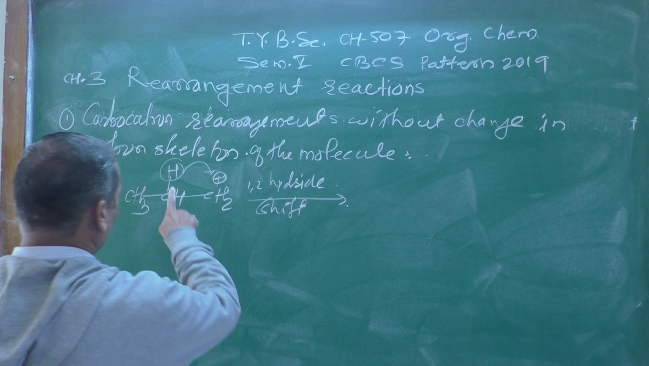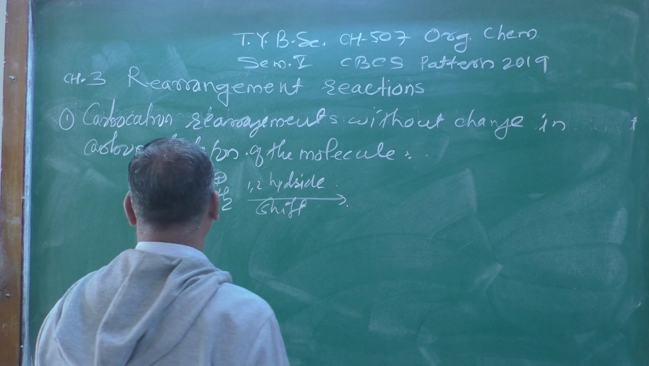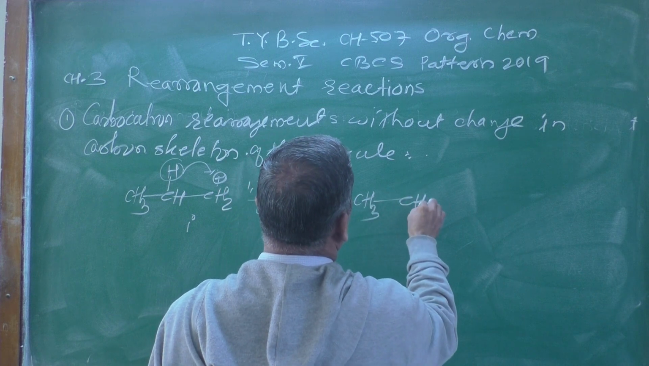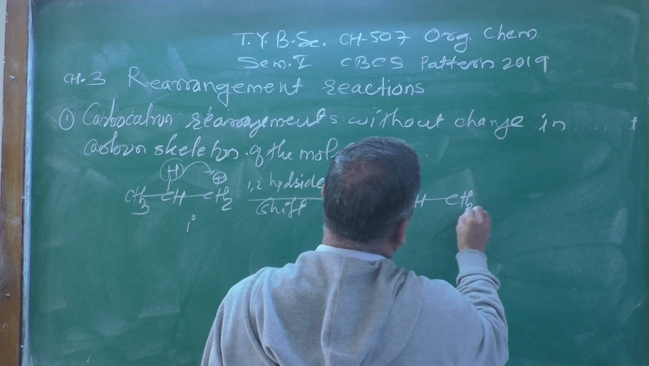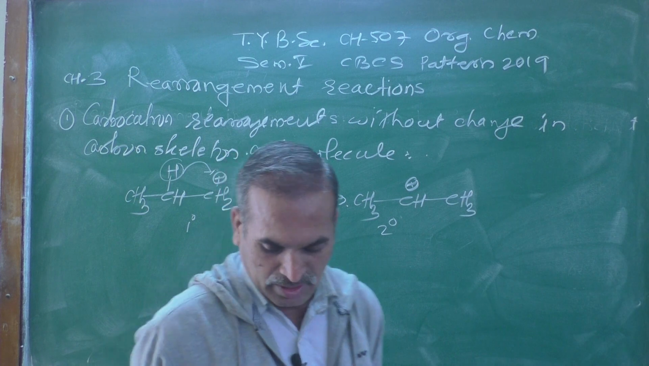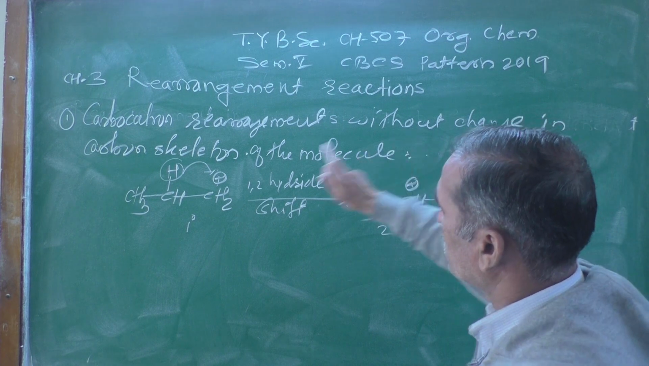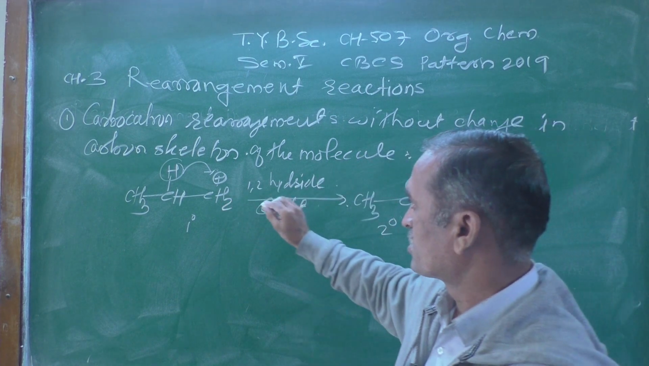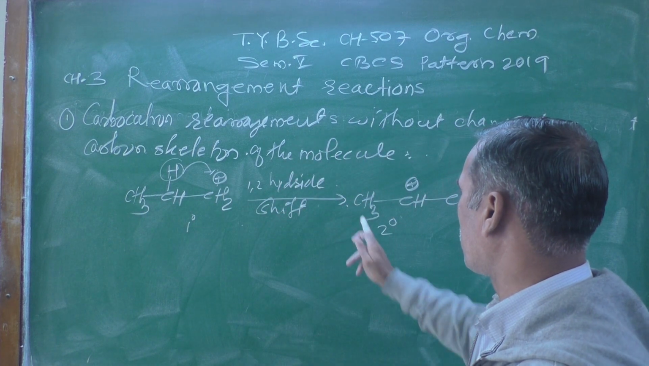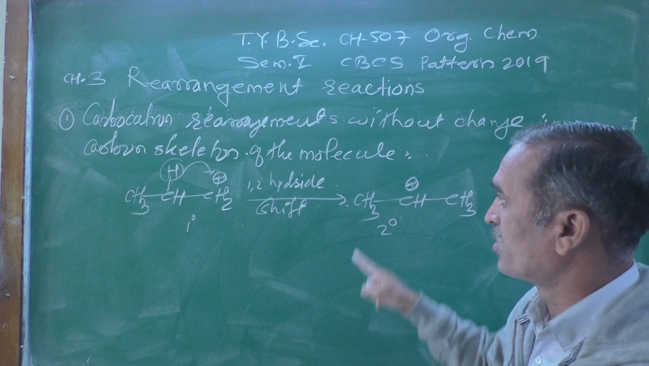And when this goes, it takes its bonding pair of electrons along with it, and we get here CH with a positive charge, then CH3, right? And this is known as a secondary carbocation. Now in this case, the carbocation rearrangement is without change in carbon skeleton of the molecule. See here, there are 3 carbon atoms in the straight chain. Here also there are 3 carbon atoms in the straight chain. No change in the carbon skeleton.